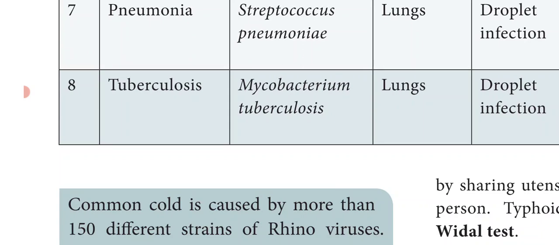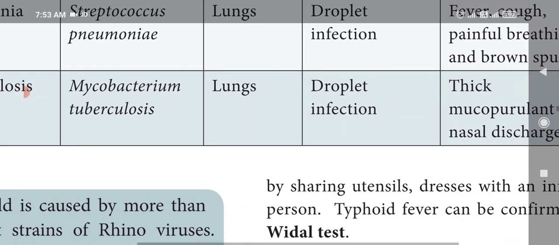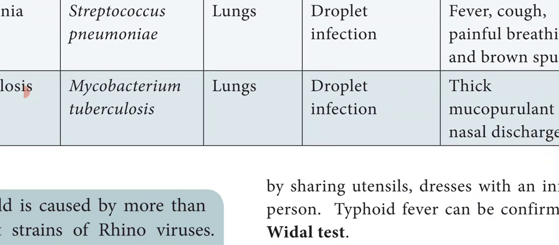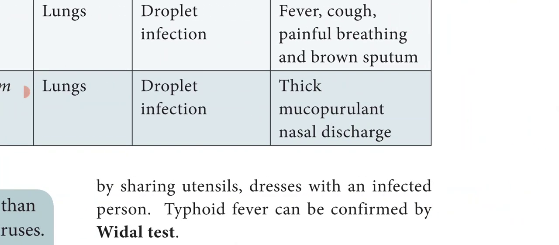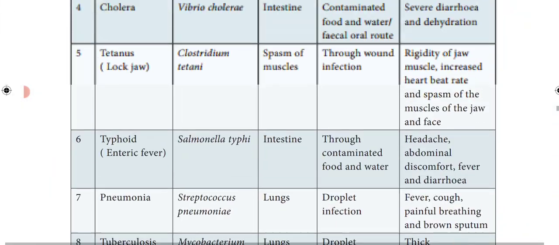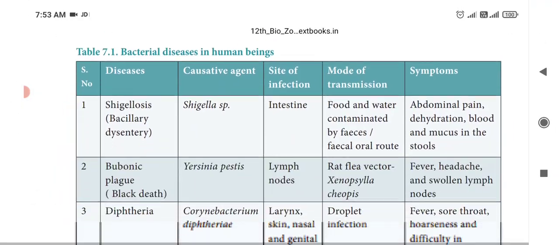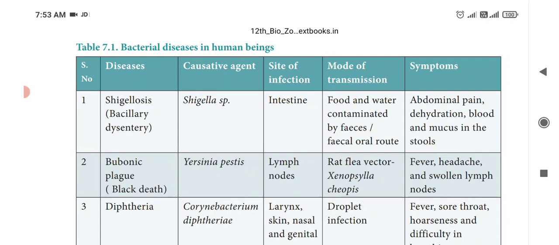Next is tuberculosis. In common we will say TB. It is caused by a bacteria called Mycobacterium tuberculosis. It mainly affects the lungs, and it is also transmitted by droplet infection. And what are the symptoms? Thick mucopurulent nasal discharge. So the nasal discharge will be very, very thick. So these are the different bacterial diseases, causative agents, site of infection, mode of transmission and symptoms.